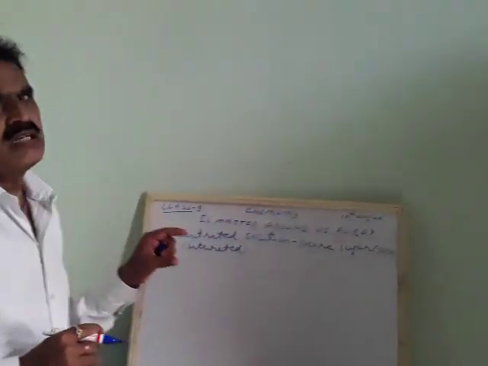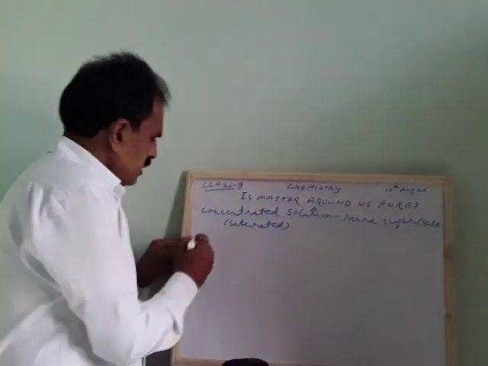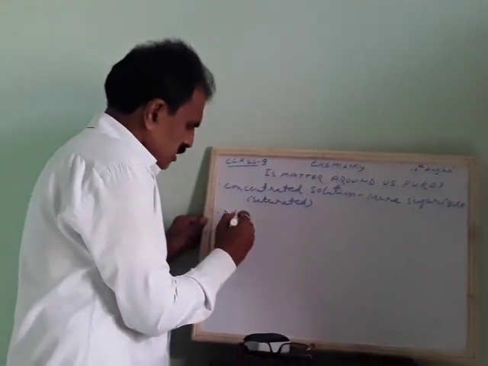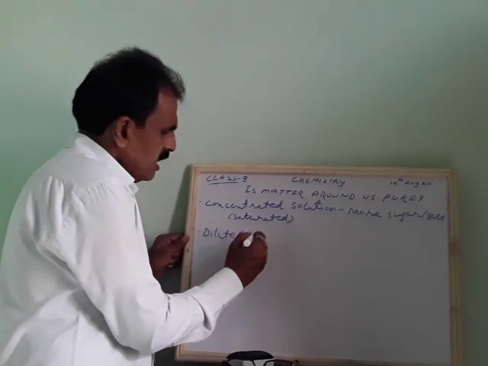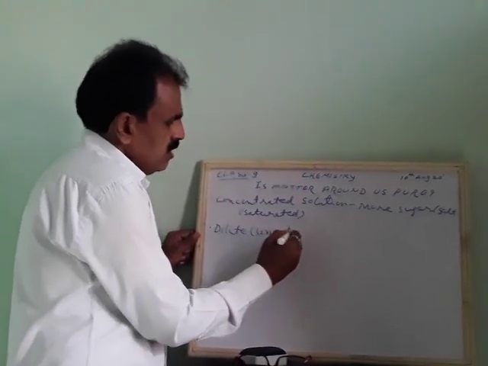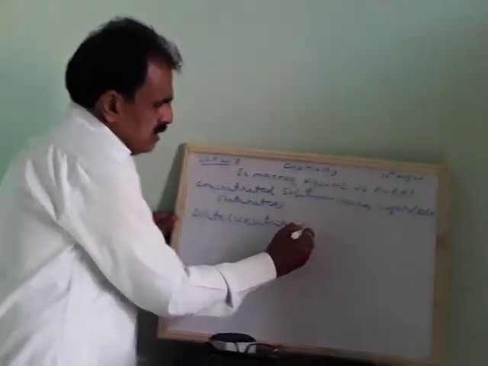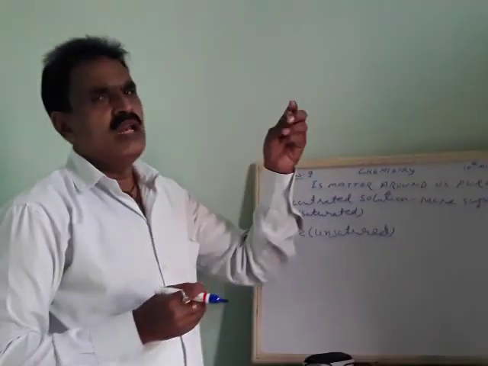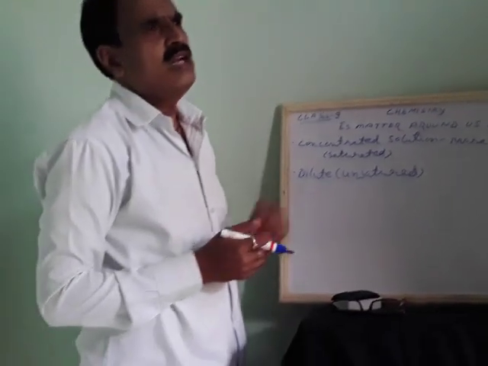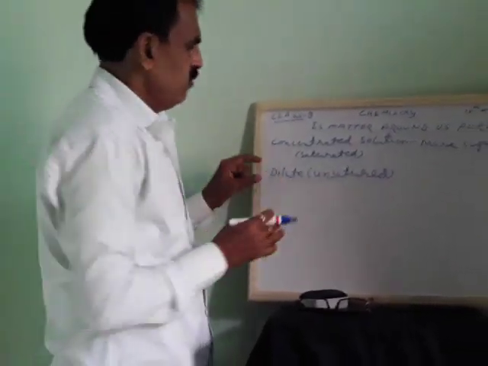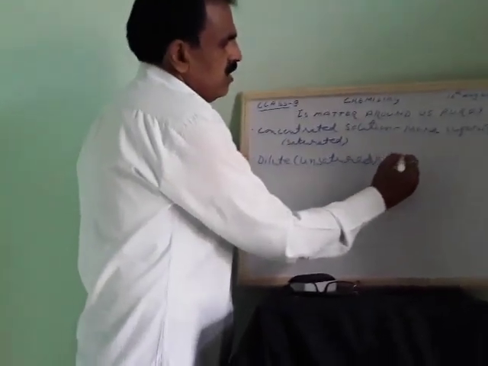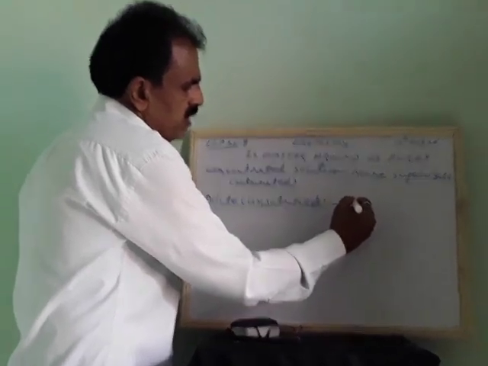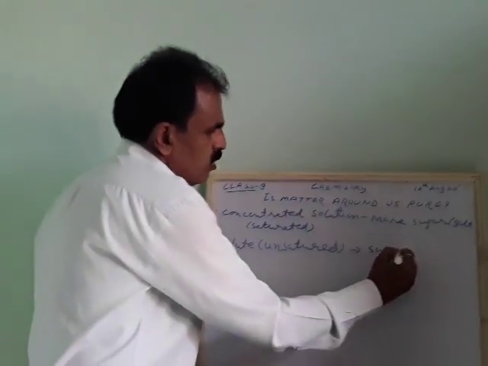So this becomes concentrated. Then what does dilute mean? We can call it unsaturated, meaning we are still able to add solute to the solvent. For example, here you can add sugar to water.